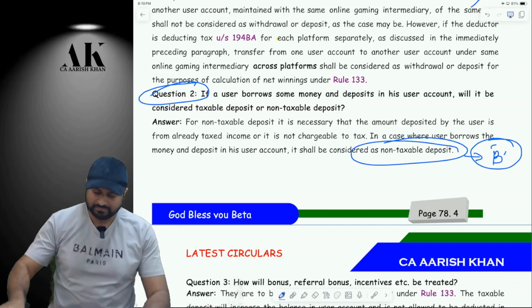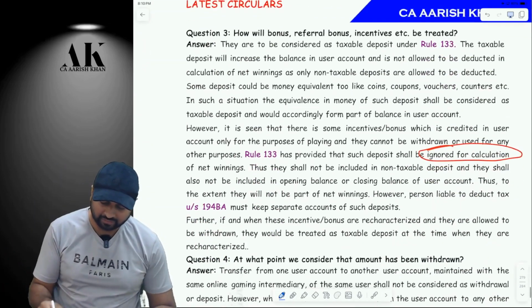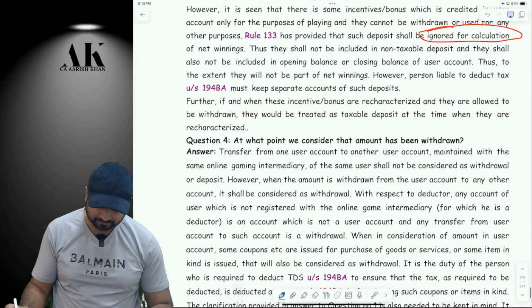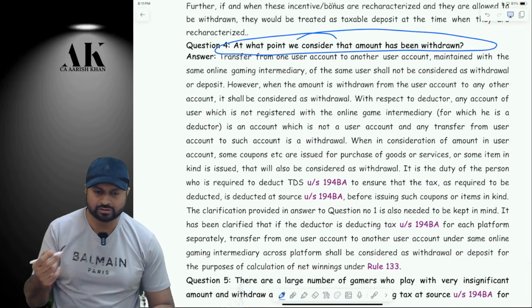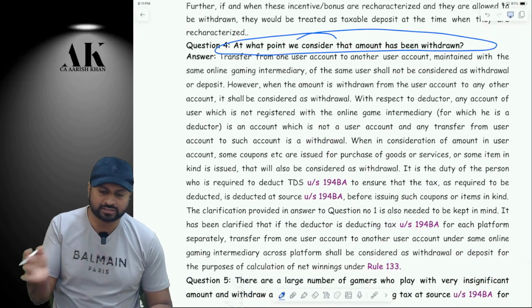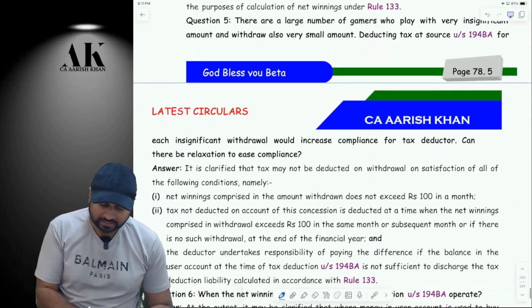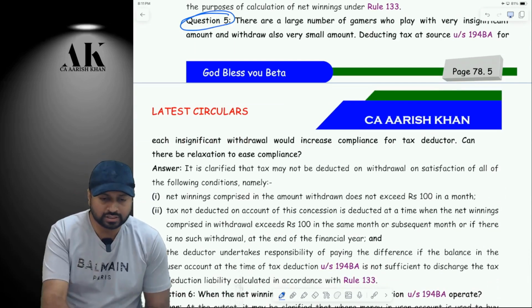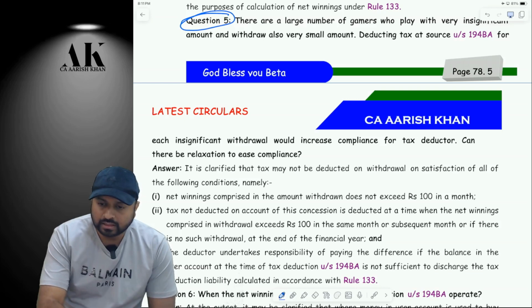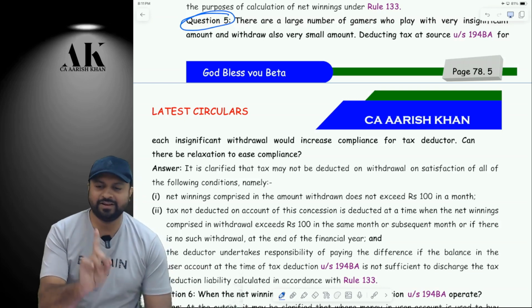Yes, sir. Now, bonus and referral and all is something which I have told you just now. Then at what point of time does the TDS have to be deducted? That also we have discussed in multiple stages: first withdrawal, subsequent withdrawal, etc. Question number 5 might be a genuine question in practical life. One question has been asked by someone: if the amount is transferred from Dream 11 to Jungli Rummy. Yes, this is a very, very genuine question.